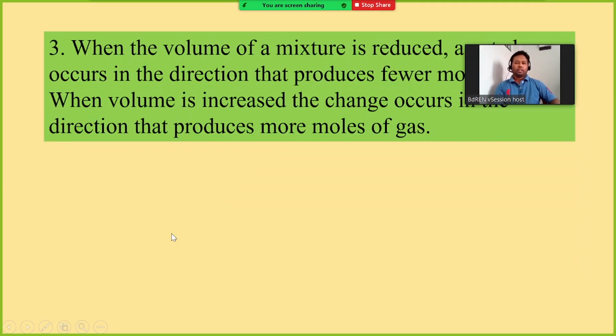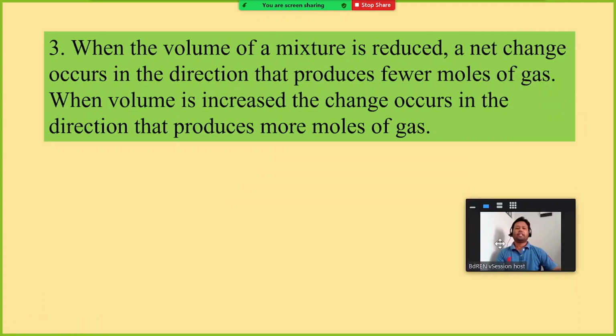Now when the volume of the mixture is reduced, a net change occurs in the direction that produces fewer moles of gas. If you reduce the volume, reducing volume means increasing the pressure. So what does increasing the pressure mean?